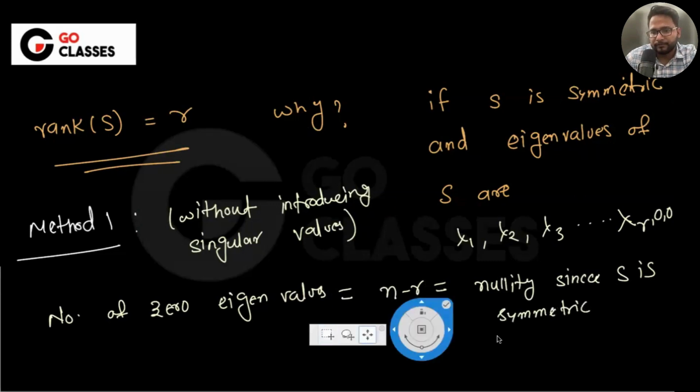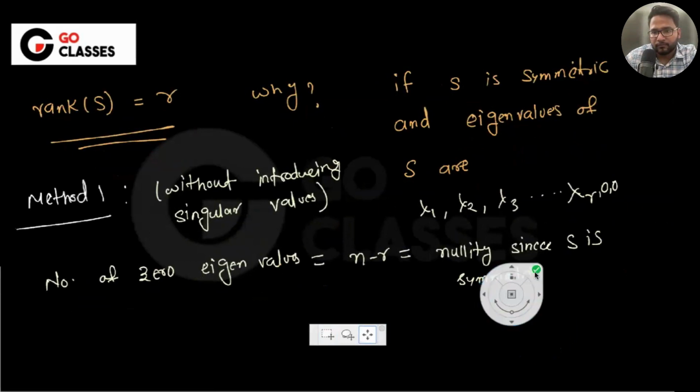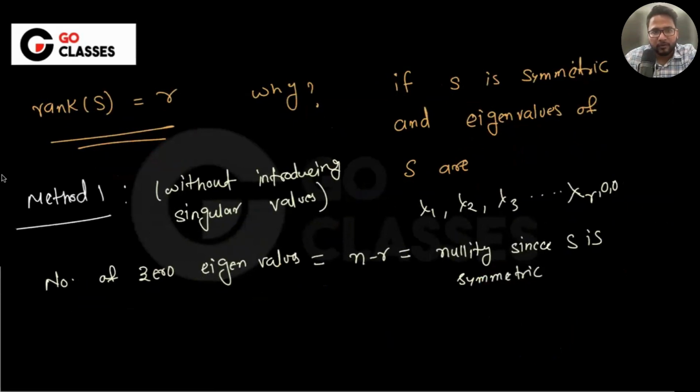Okay, understood? Okay, rank of S is the number of non-zero eigenvalues only if it is symmetric. So basically, the number of zero eigenvalues is n minus r. It is as good as nullity only if S is symmetric. Suppose S is not symmetric, then if this is n minus r, the nullity will be at most n minus r, which means you can say it is less than or equal to n minus r.